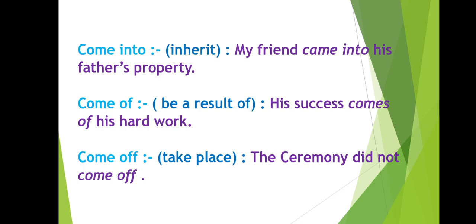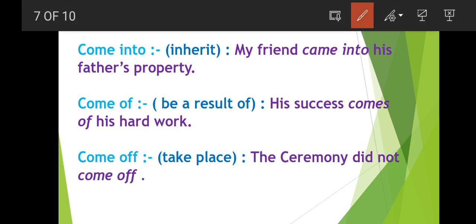Okay, now let's see some more phrasal verbs for come, because we have a lot of phrasal verbs for come. Okay, so come into means inherit. Inherit means something which we acquire from our generation.